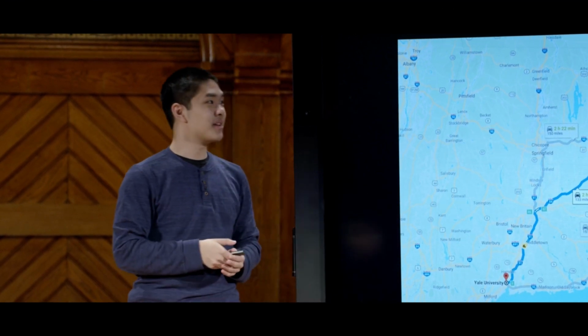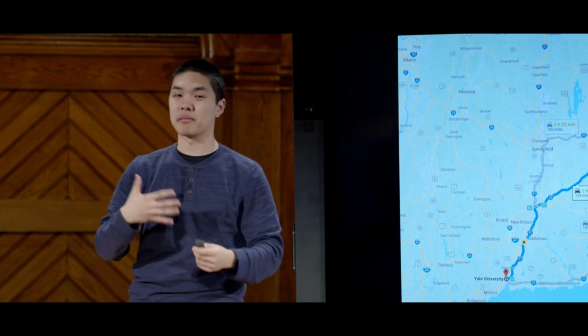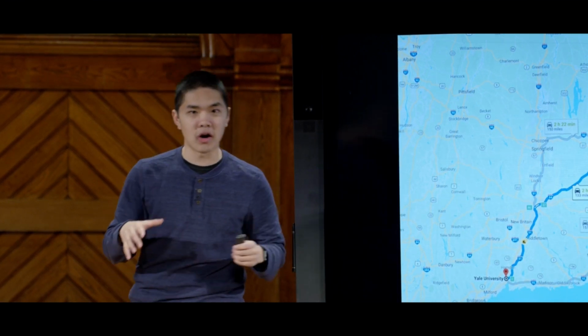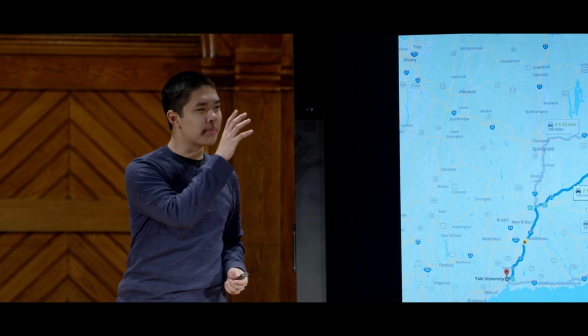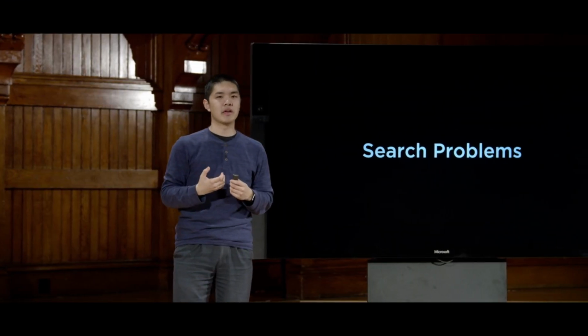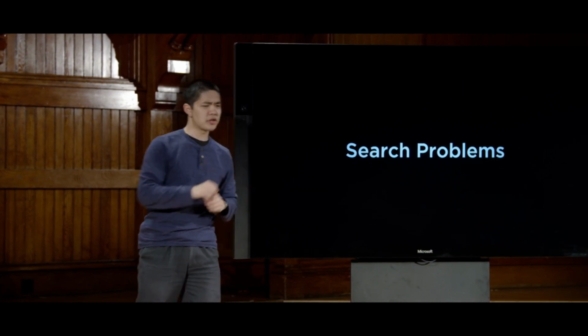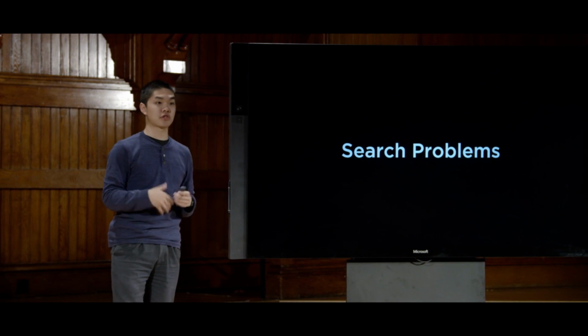You have an AI that is trying to get from an initial position to some sort of goal by taking some sequence of actions. So we'll start our conversations today by thinking about these types of search problems and what goes into solving a search problem like this in order for an AI to be able to find a good solution.